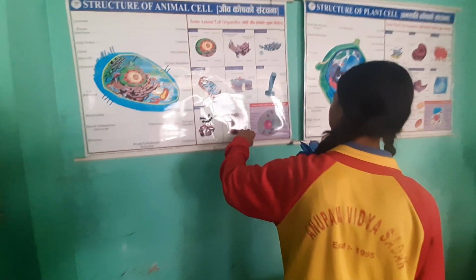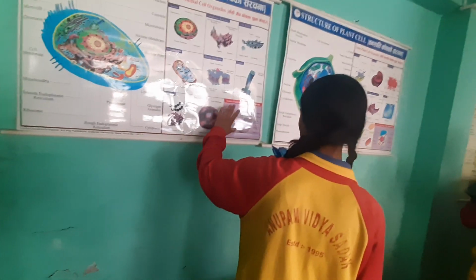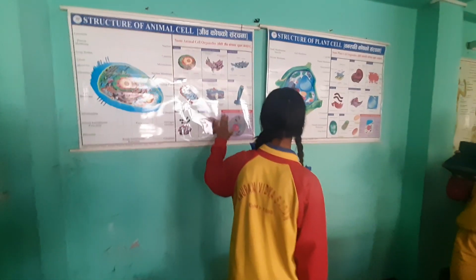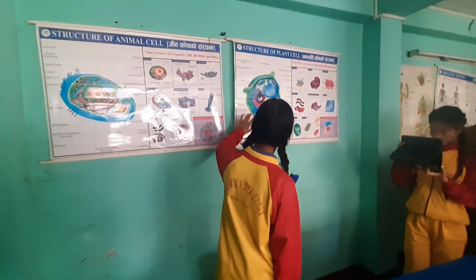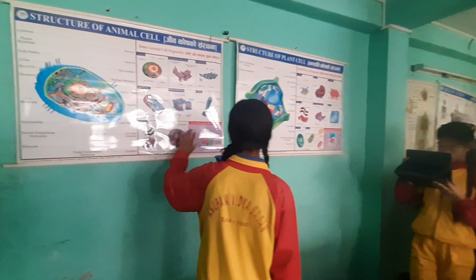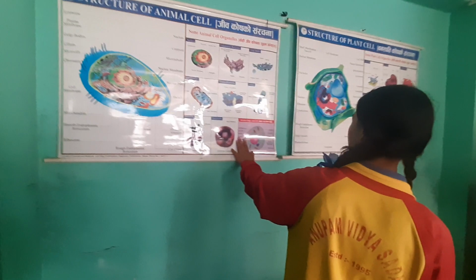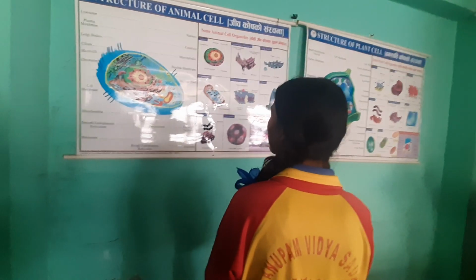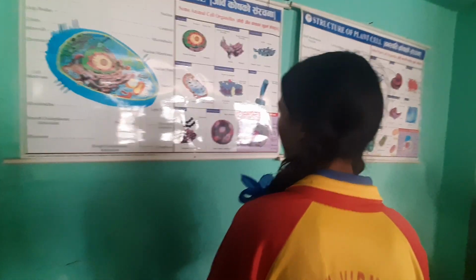So plant cell and animal cell are different in shape and size, as the plant cell is found in a fixed shape and the animal cell is found in different or various shapes. Both animal and plant cells are different from each other.